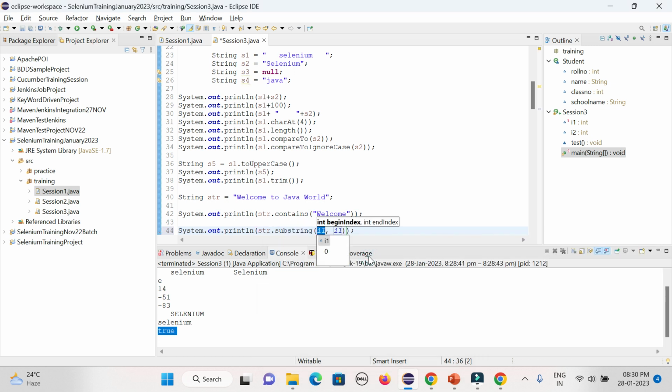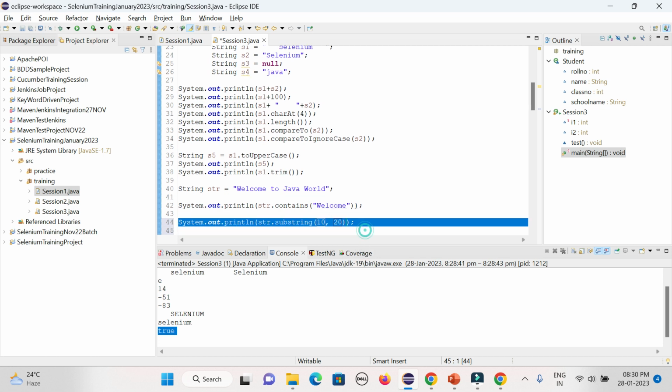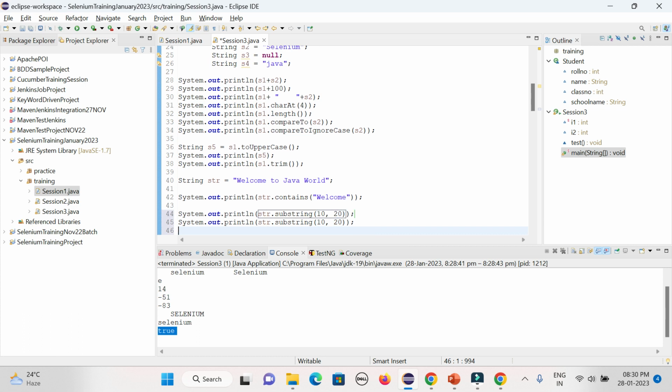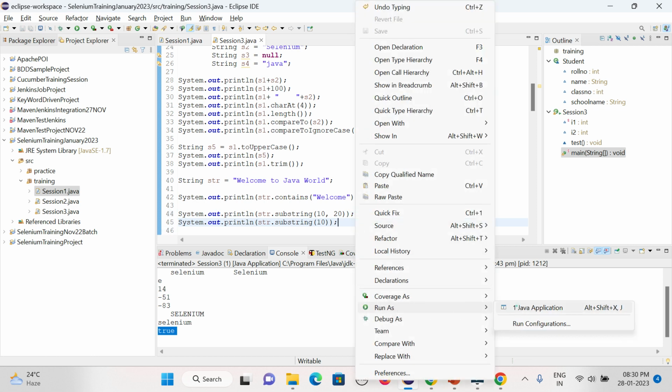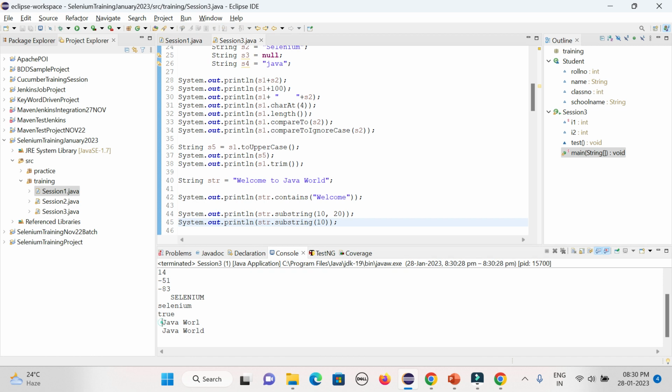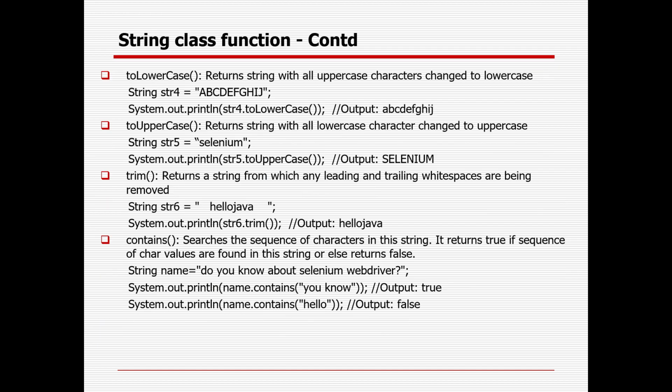So starting index, suppose I am giving 10 and the ending index 20, the intermediate part will be displayed. But if you give only 10, after 10 everything will be printed out. So that is the difference. You could see "Java till world" means 10 to 20, that is the position, and here after Java everything is printing out. After the 10th position all the remaining words are printed. These are very important methods available in the string class.